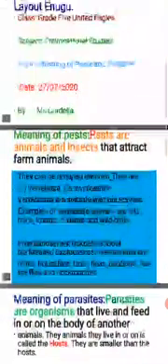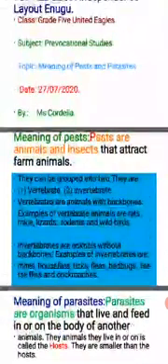Now, our topic today is the meaning of pests and parasites. What are pests? Pests are animals and insects that attack farm animals.